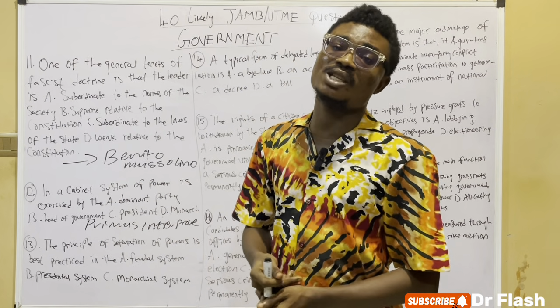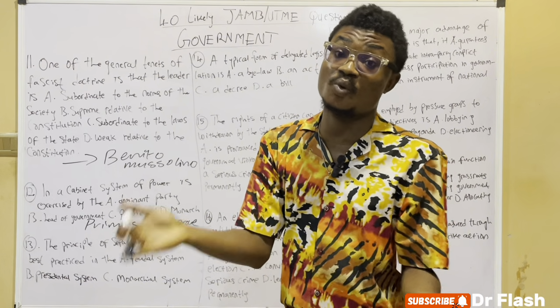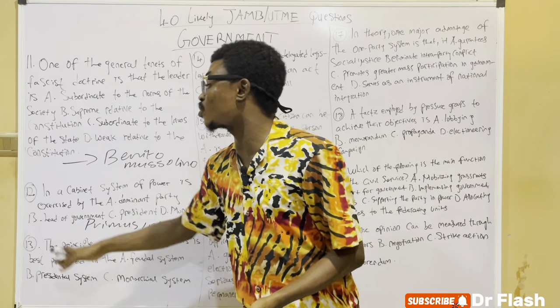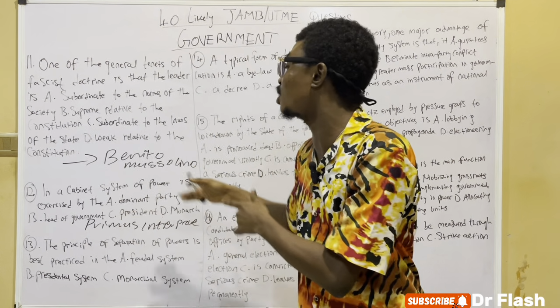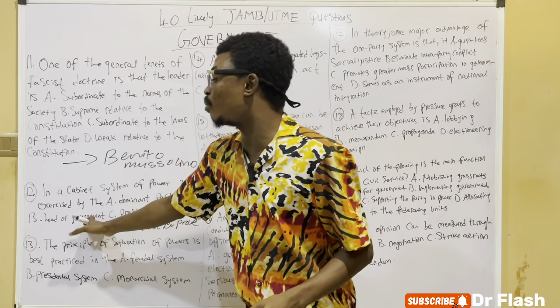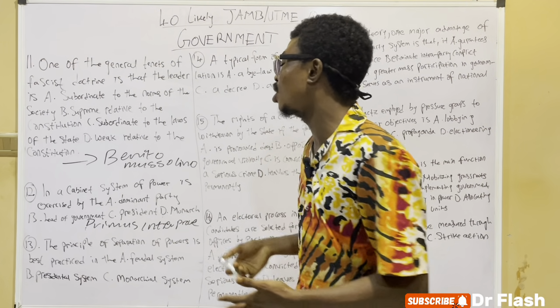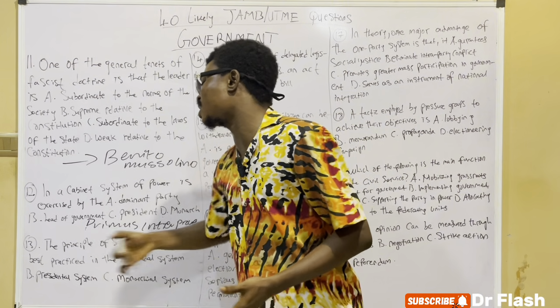The head of government is who? The prime minister. Head of state is who? The governor general, or we say the Queen of England. So the head of government here is the prime minister. In the cabinet system of government, power is exercised by the head of government, which is called what? The prime minister. Primus inter pares, which is first among all. So in question number 13, they said that